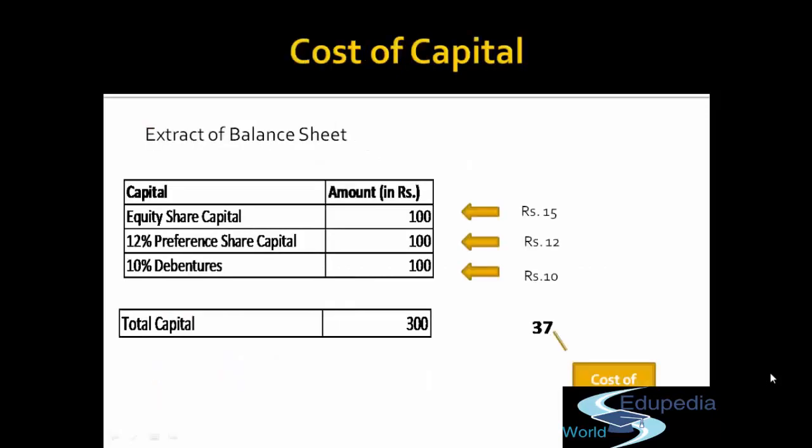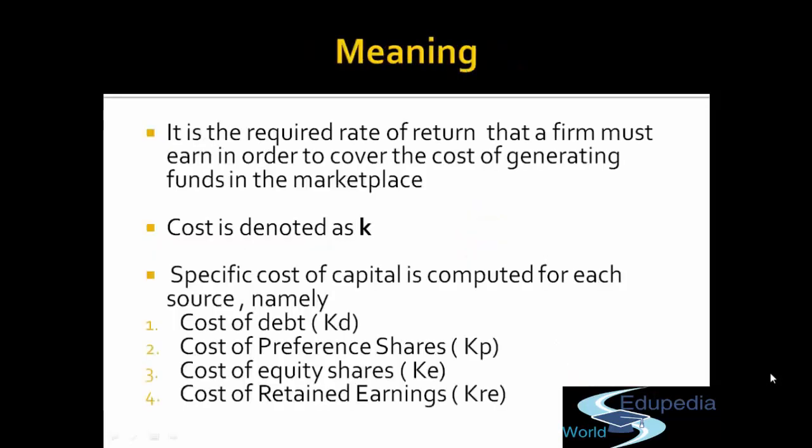Now in the previous example, you have noted each source of finance has a different expectation from the company. Debenture holders have rupees 10, preference 12, equity shareholder rupees 15. So each source of finance has a different expectation. So we compute the cost of specific sources. So let's say for cost of debt, that will be denoted as KD because we are going to compute the cost of debt separately. Similarly, for preference share, it's KP. For equity share, it's KE.